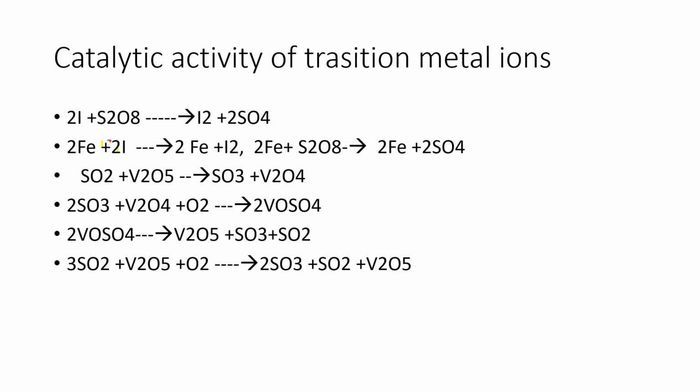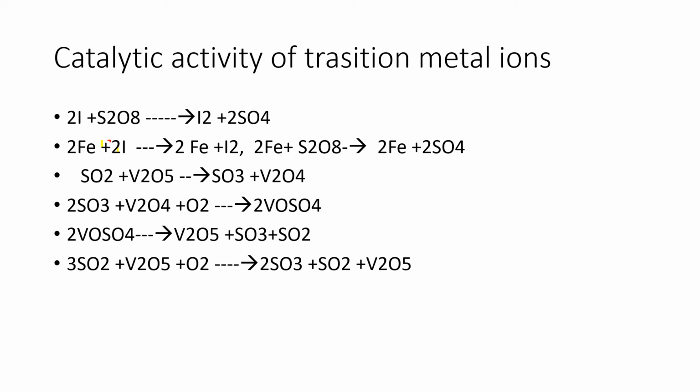In the first stage, ferric ion reacts with iodide ion and the ferric ion changes to ferrous ion, where iodide ion is oxidized to iodine. So here transfer of electrons is taking place from the iodide ion to ferric ion. Now ferric ion has changed to ferrous ion.